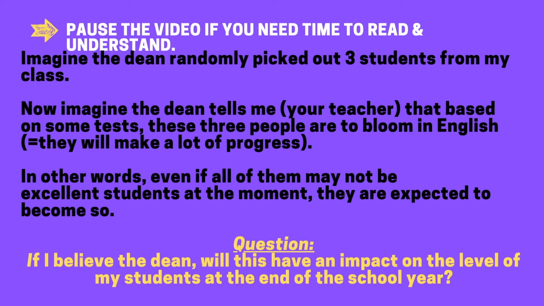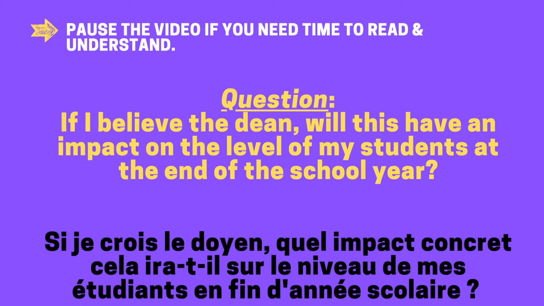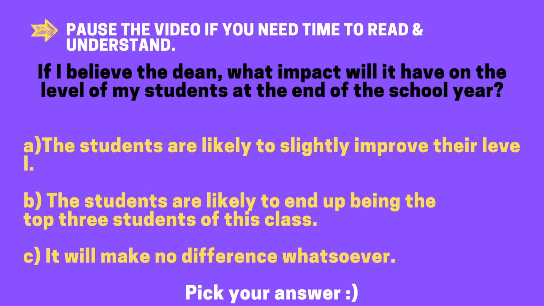So, in other words, even if all of them may not be excellent students at the moment, they are expected to become excellent before the end of the school year. Okay, if you need time to read the scenario again, please pause the video. So, if you've understood the scenario, this is my question for you. If I believe the dean, will it have an impact on the level of my students by the end of this school year? Okay, so to answer this question, you have 3 possibilities.